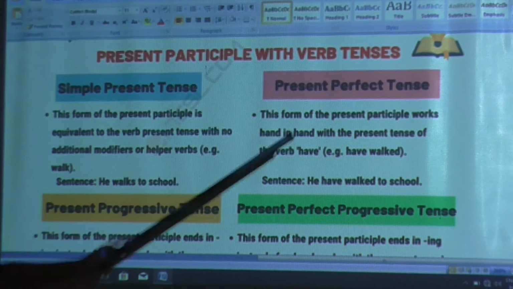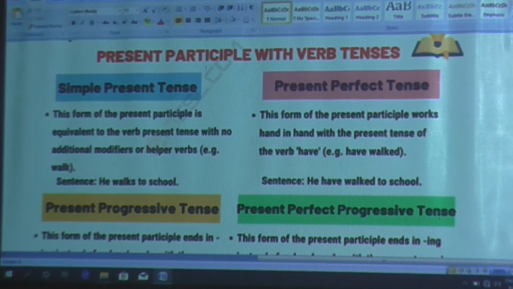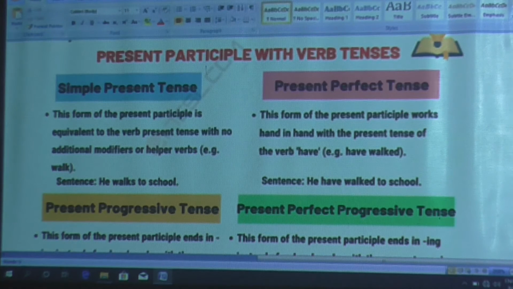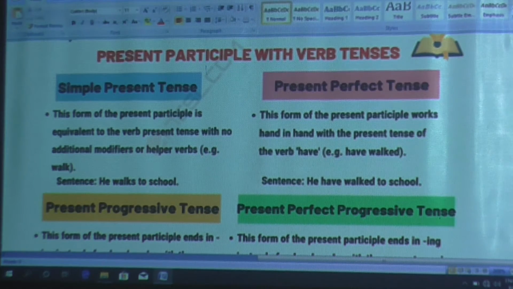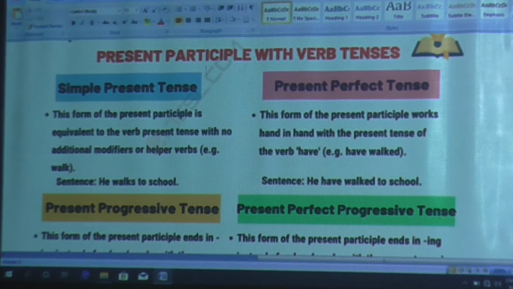Now comes the present perfect tense. This form of the past participle works hand in hand with the present tense of the verb have. In the past participle, I told you that whenever you find perfect, then you will understand that either you have to write have or has, or you have to write had. If it is in the past tense you have to write had, and if it is in the present tense then you have to write has if it is in the singular number, and in the plural number you have to write have.